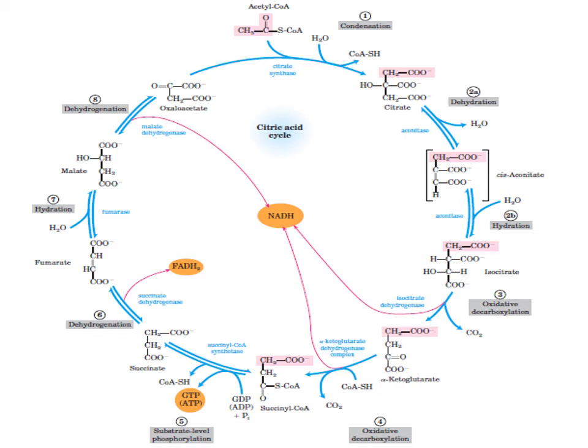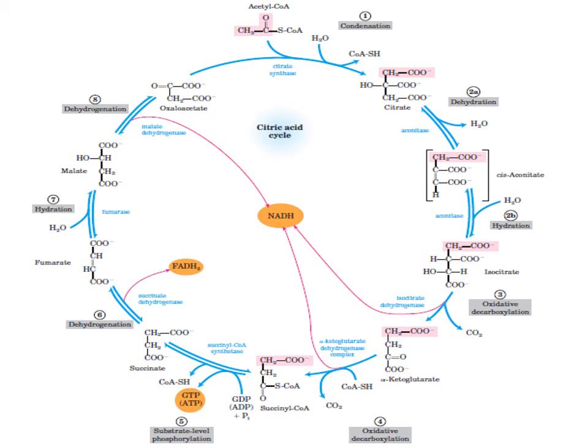So this is the step where basically energy is produced in the overall Krebs cycle. The enzyme which is used in this reaction is succinyl-CoA synthetase, because here it is involved in the synthesis of coenzyme A. In this process, as GTP is produced, this is a substrate level phosphorylation.